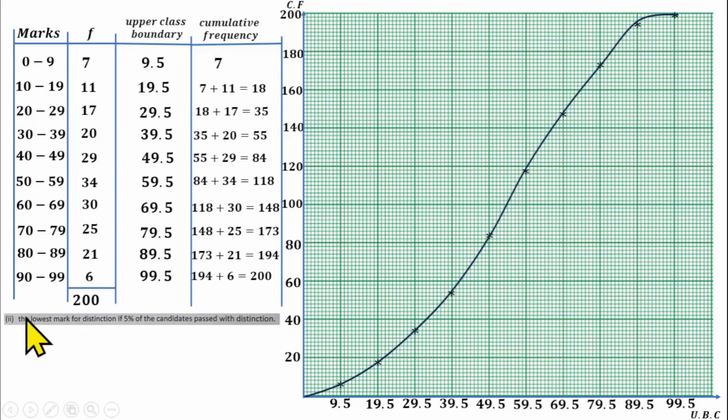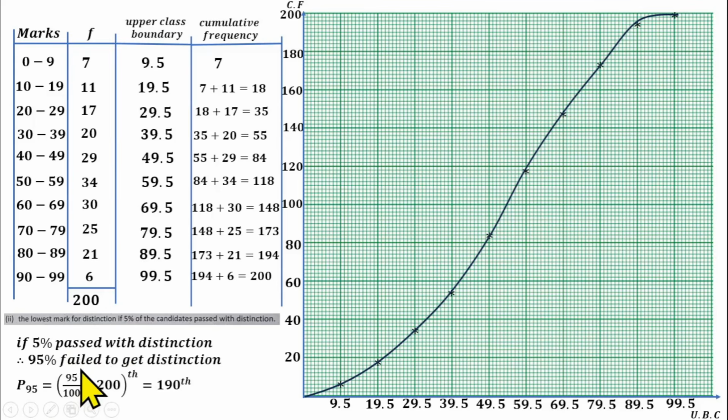Then the second question is that we have to find the lowest mark for distinction if 5% of the candidates pass with distinction. They want us to know the lowest mark. So if 5% pass with distinction, that means 95% did not get distinction. So 95% is the same thing as the 95th percentile.